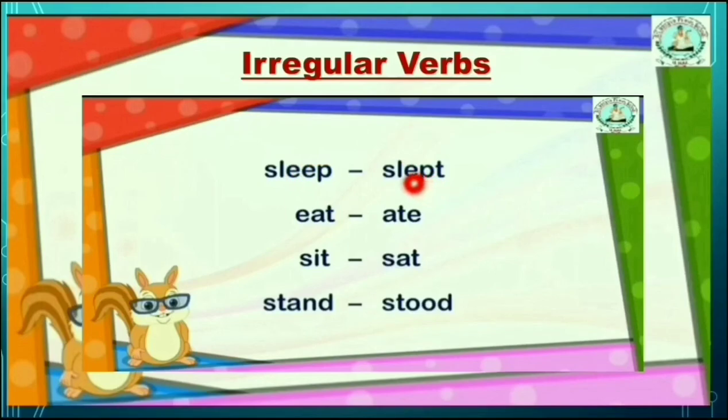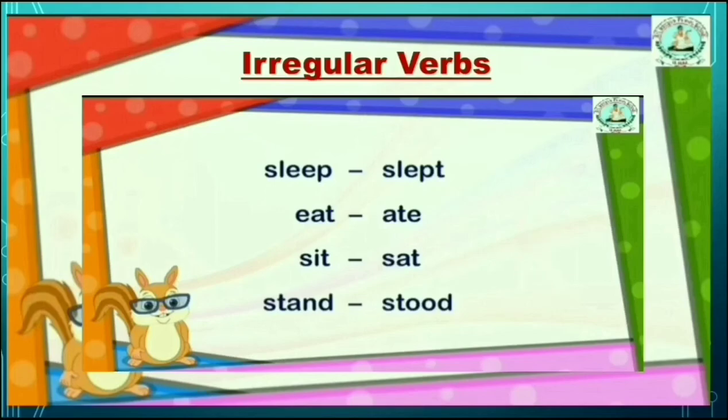It has a different spelling. Look here: slept, eat, ate, sit, sat, stand, stood. These are called irregular verbs because they do not end with ed. Now who is right, Ricky or Nikki? Nikki, because she believes that some verbs in the simple past tense do not end with ed. These are called irregular verbs.